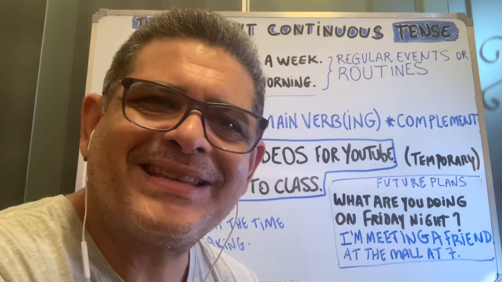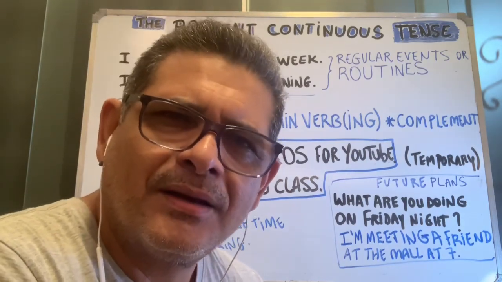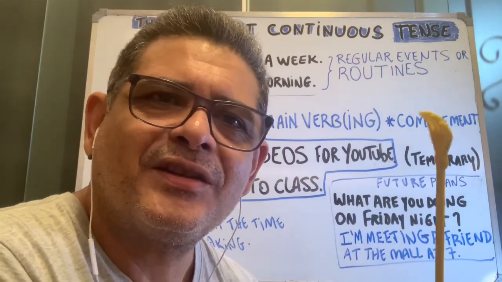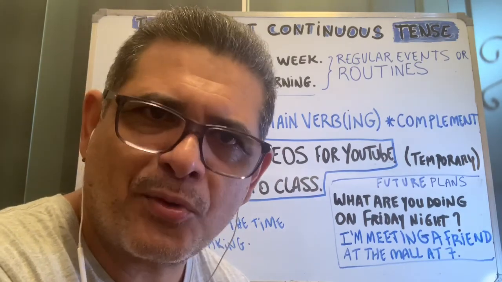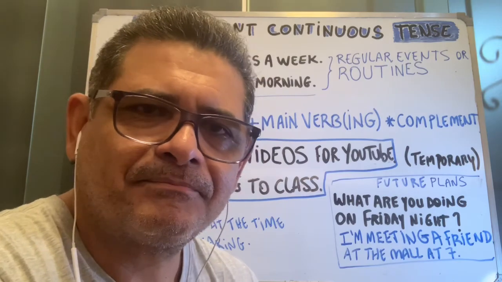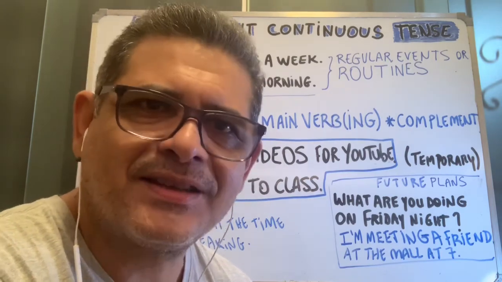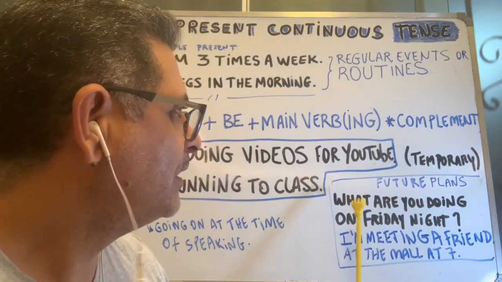But there is another use for the present continuous, which students sometimes forget, which is talking about future events using the present continuous. This is a kind of situation that is also possible. So look at this example here.